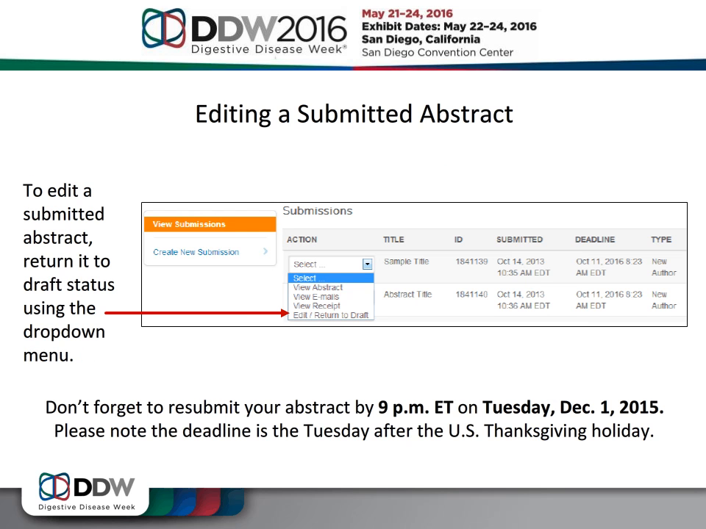Abstracts that have already been submitted may also be edited prior to the submission deadline. To edit a submitted abstract, you must first return it to draft status by clicking on the Return to Draft option from the drop-down menu next to the abstract title. Once the abstract has been returned to draft status, select Edit Draft from the drop-down menu and then edit your abstract. When you have finished making your edits, be sure to save and then resubmit your abstract.